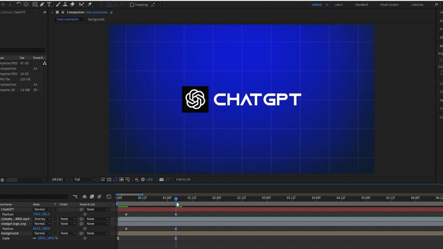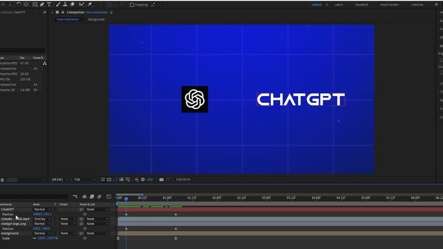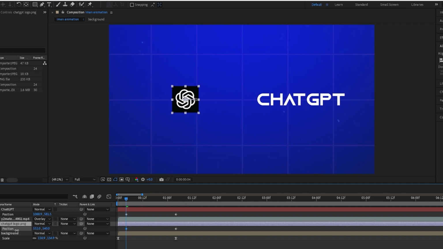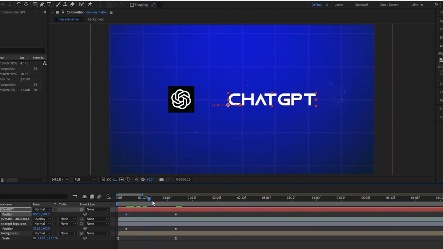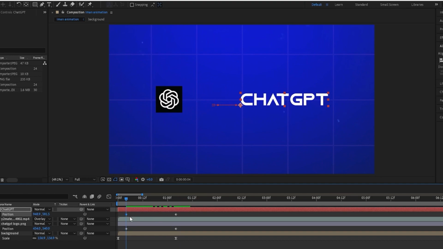Now if you've keyframed it right, they should move closer together. But I've done something wrong. I've made it so that the logo doesn't move far enough and that the text moves too much. So what you want to do is move the logo further away and move the text closer, because that will give it the balanced look that you want. So there you go. Now you have more of a balanced joining.